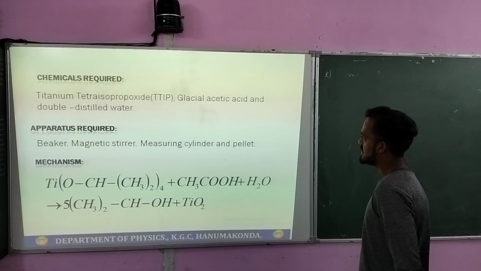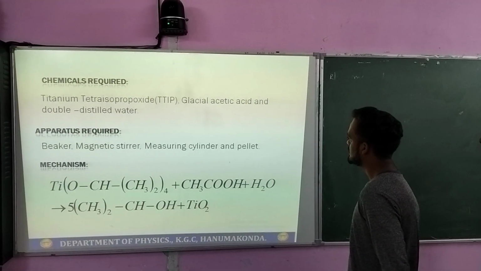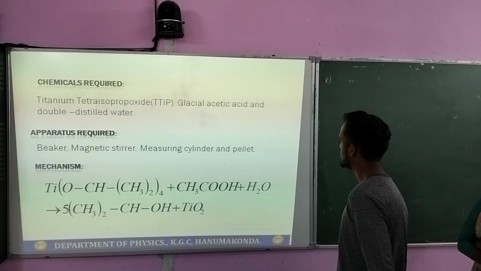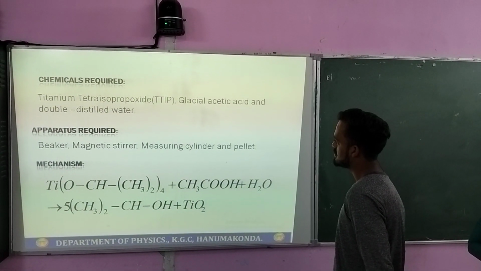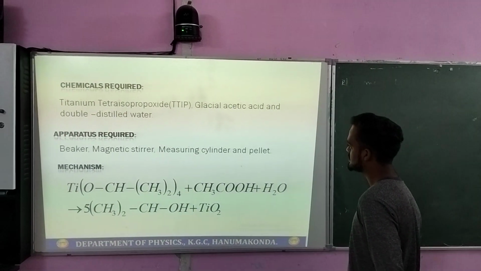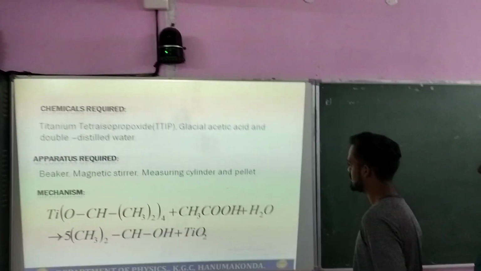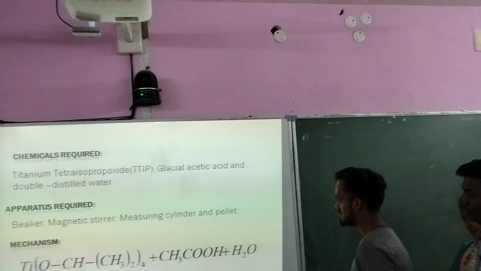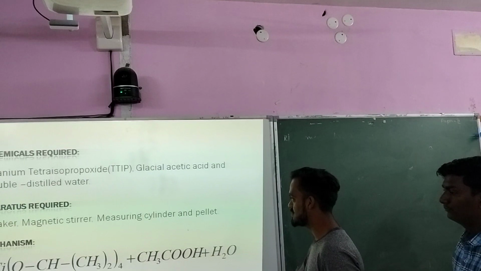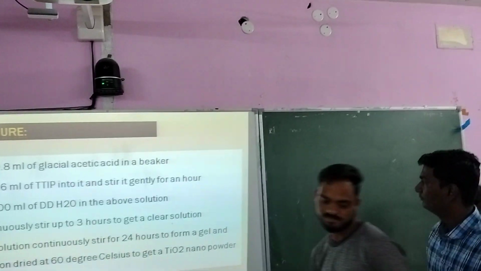Chemicals required are titanium tetraisopropoxide, acetic acid and double distilled water. Apparatus: beaker, magnetic stirrer, pressure cylinder and plates. Mechanism. By using this mechanism, we can conclude the process.